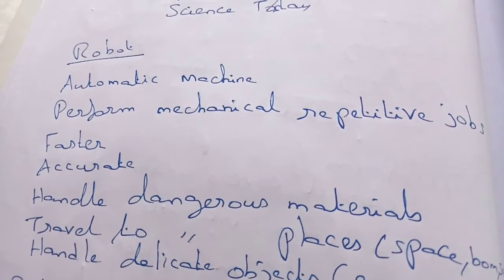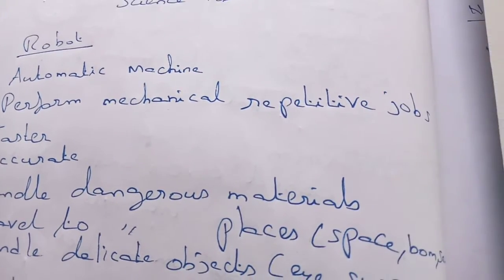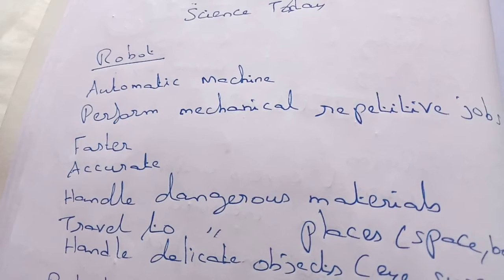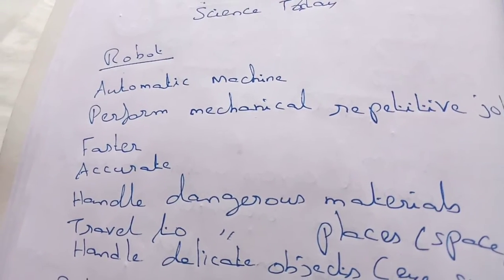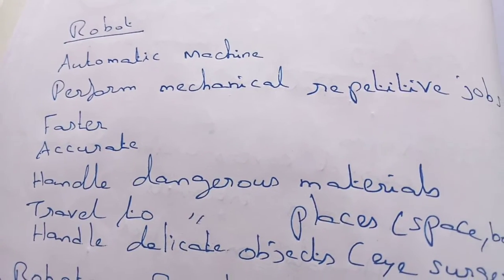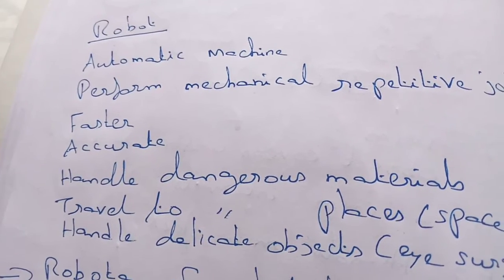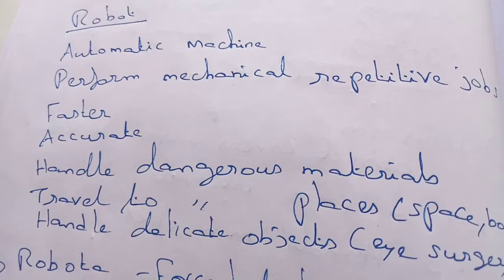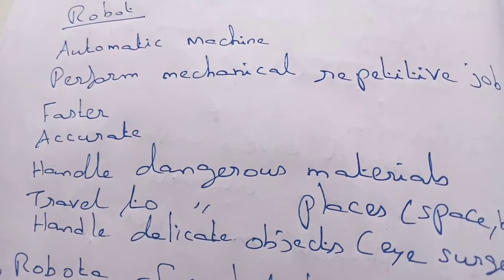They can perform mechanical repetitive jobs very fast, very quickly, and those jobs will also be accurate. Human beings are prone to mistakes, but these machines, robots, will never make any mistakes.